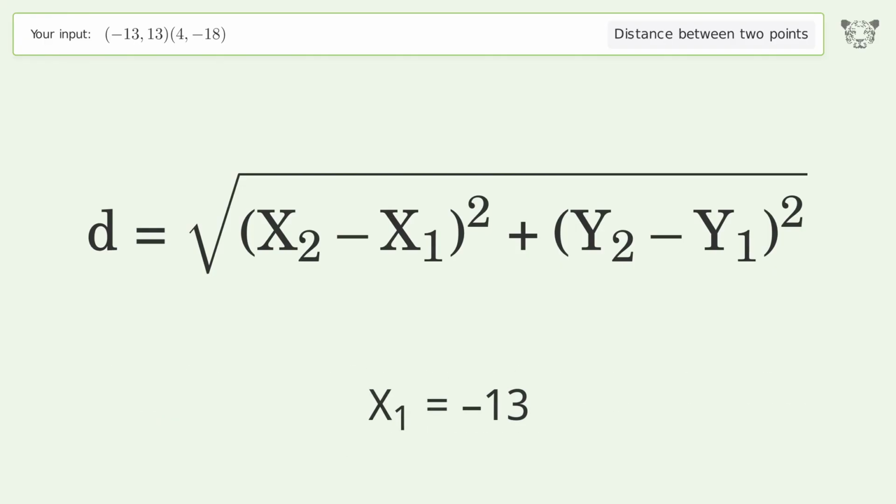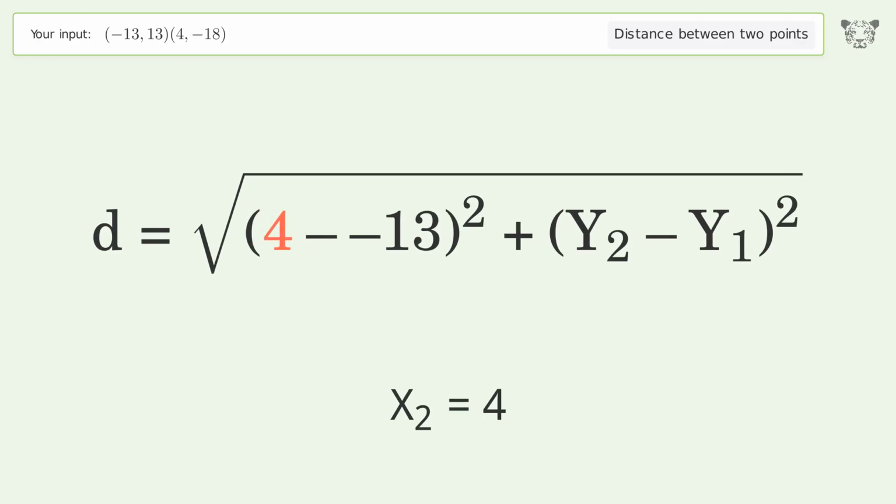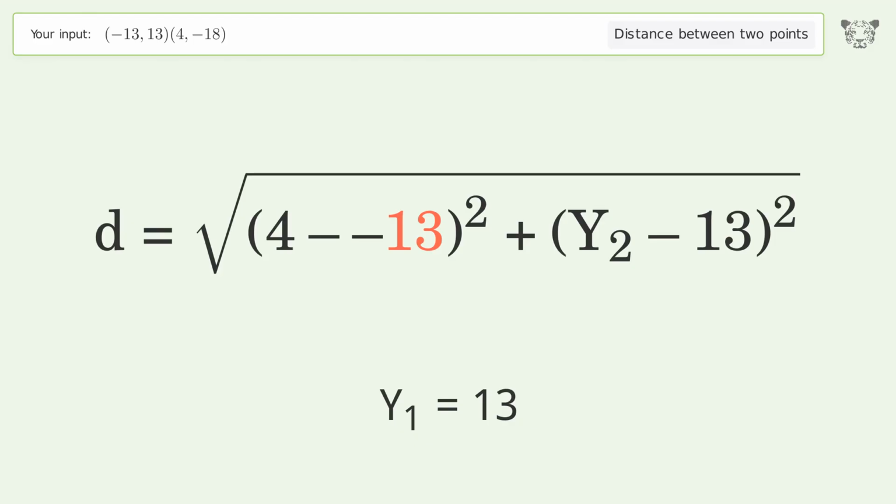x1 equals -13. x2 equals 4. y1 equals 13. y2 equals -18.